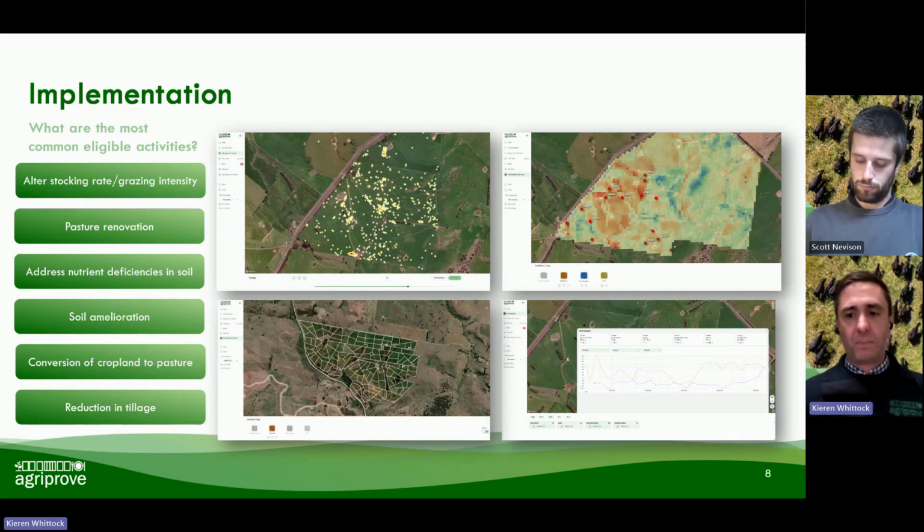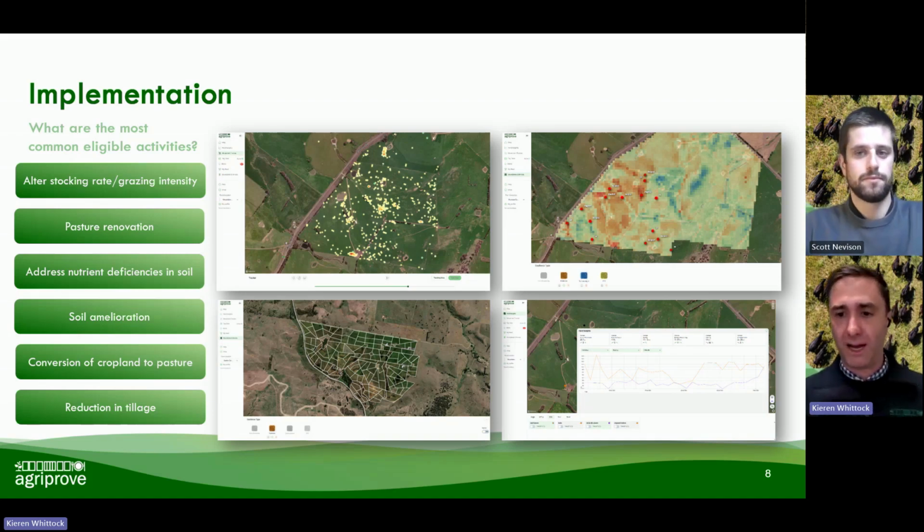At a more simple level, if you are adding compost as an eligible activity, as an example, we need to know the quantities that are applied and where they've been applied across the project areas. So it is important to keep those records. We do need those when we come to the crediting side of these projects.